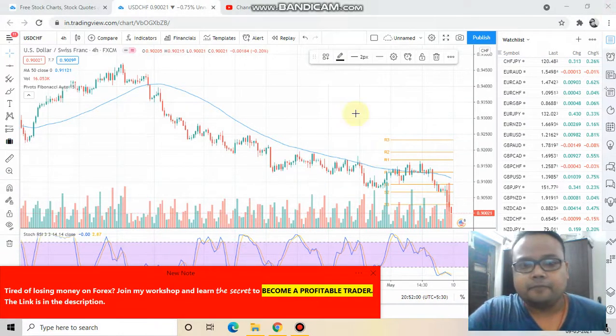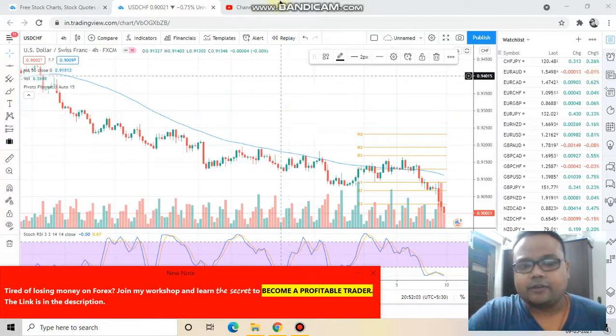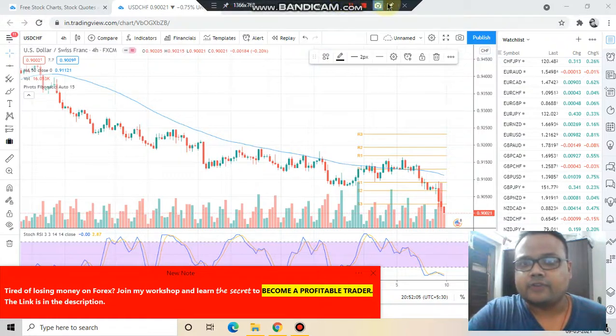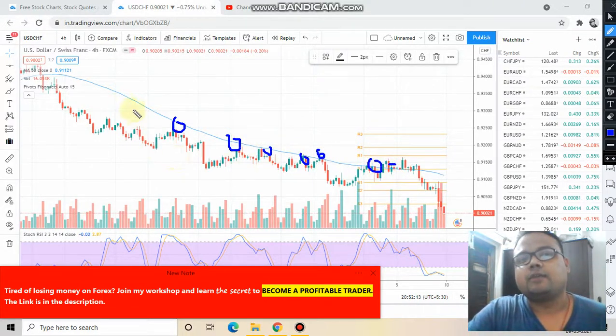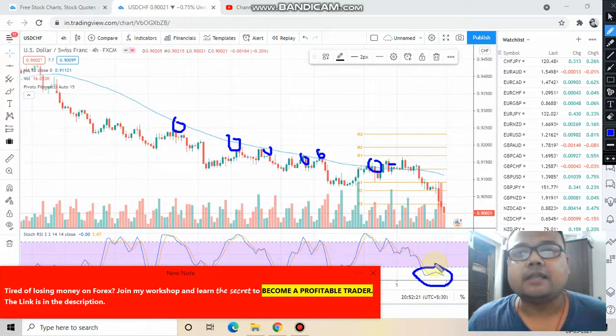You can see that the market is in downtrend, and whenever it is trying to go up, it is getting resistance from the 50 moving average. The 50 moving average is acting as a resistance for the market. It is not allowing the market to go up. And the stochastic RSI here is also indicating that the market is heavily oversold.